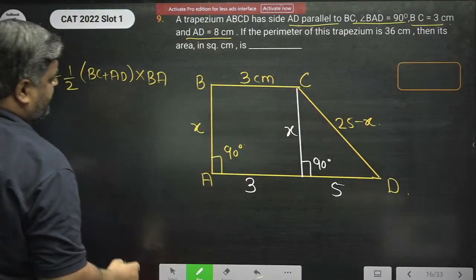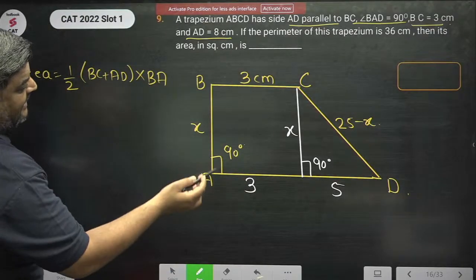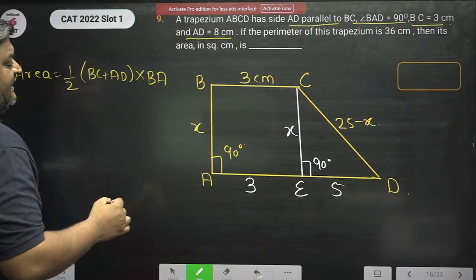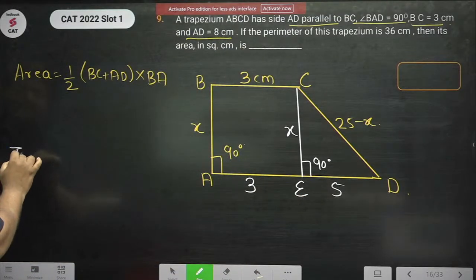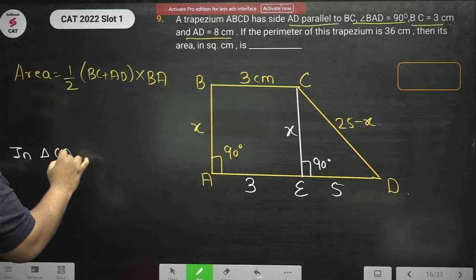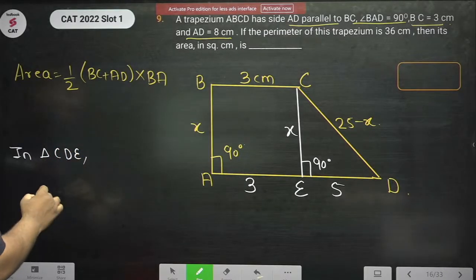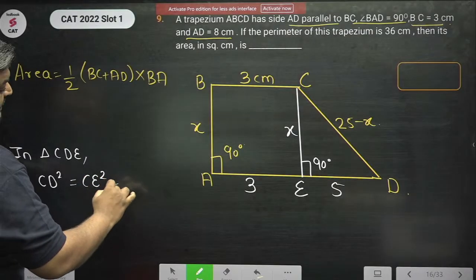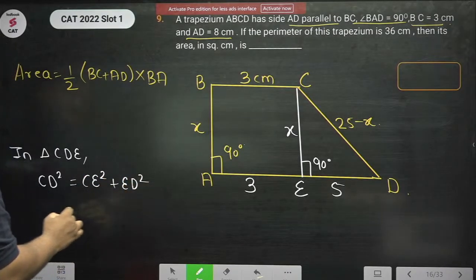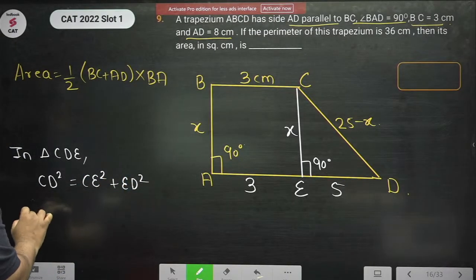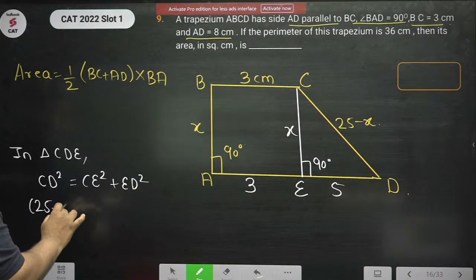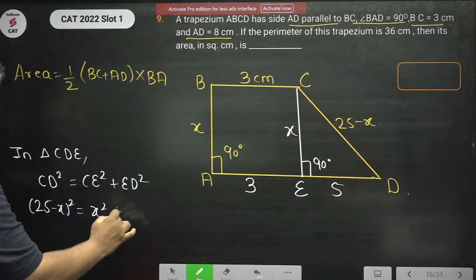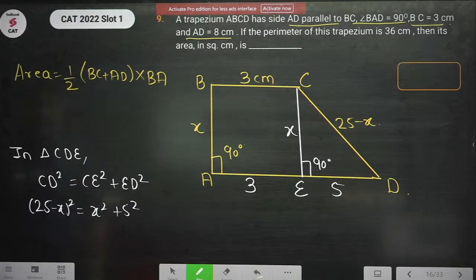So applying the Pythagoras theorem, in triangle CDE, I can say CD square is equal to CE square plus ED square, right? What is CD square? 25 minus x whole square equals CE square, which is x square plus 5 square, right?